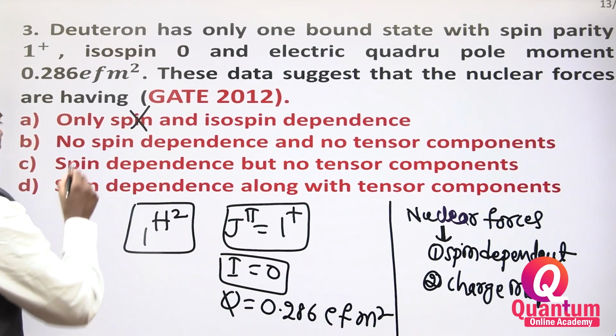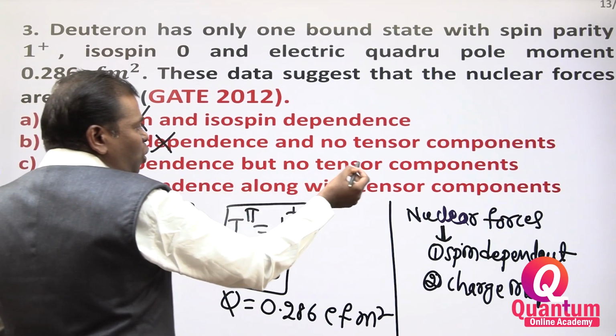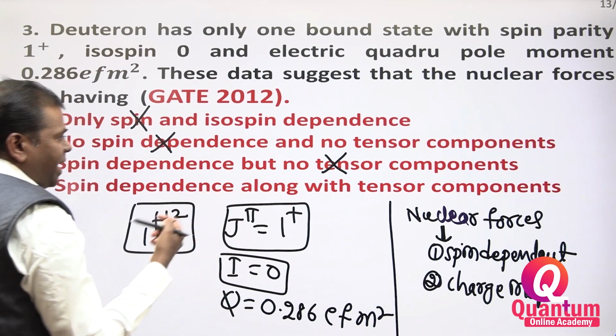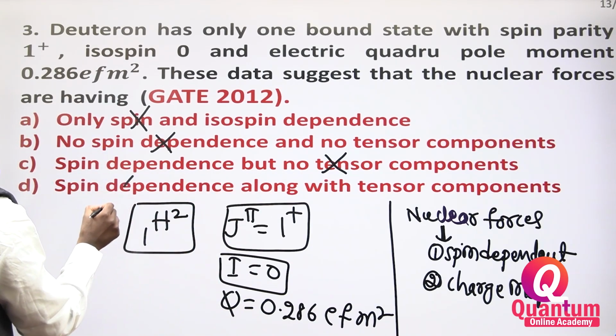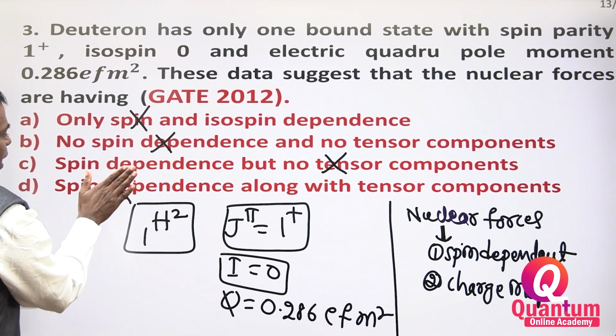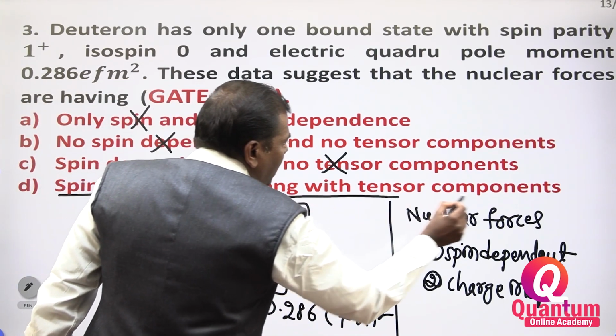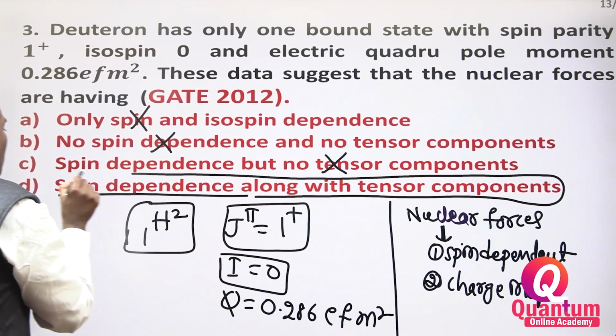Option A is wrong. It is spin dependent. Spin dependence but no tensor? Tensor means multiple directions are there. Spin is there, so there are multiple dimensions. Therefore, your option is spin dependence along with the tensor components.